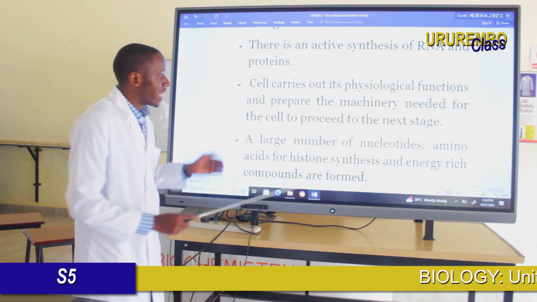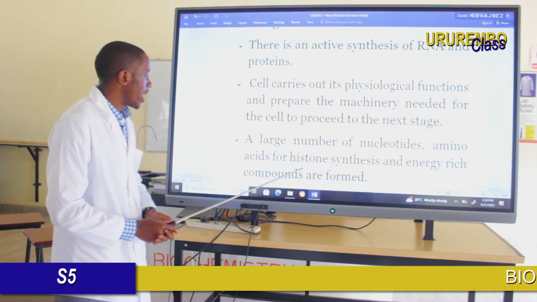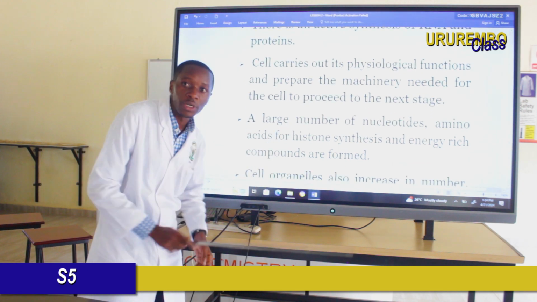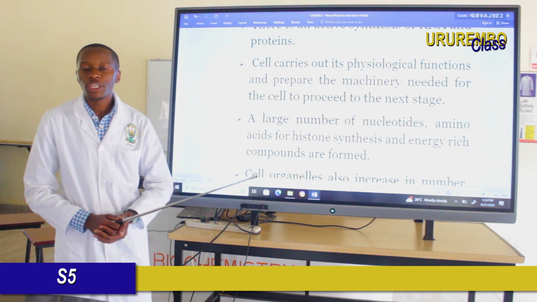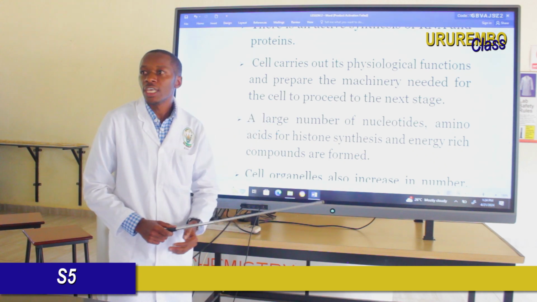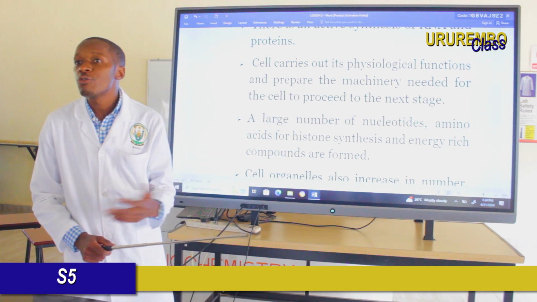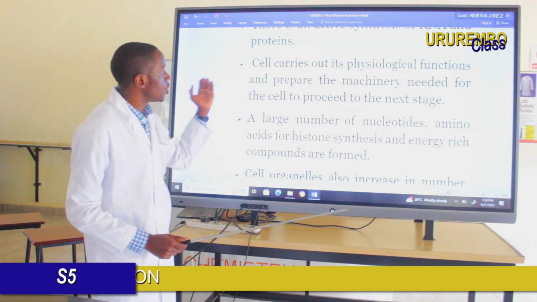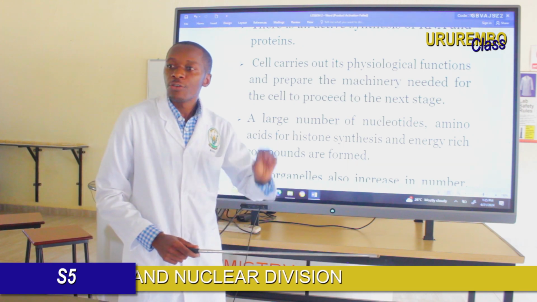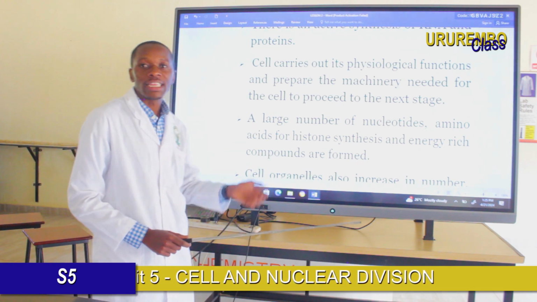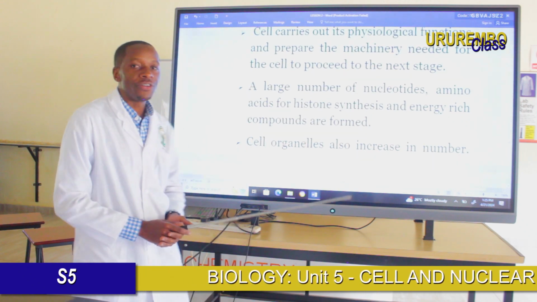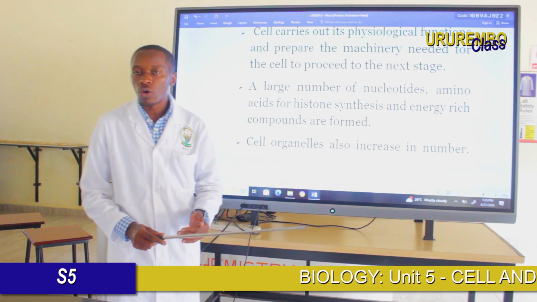Then also a large number of nucleotides, amino acids for histone synthesis and energy-rich compounds are formed in this G1. Dear students, I think you understand how interesting this interphase is. G1, as the first growth phase, is categorized by different interesting phases that prepare the cell to enter the next phase. The cell organelles also increase in number, which helps the cell to grow.